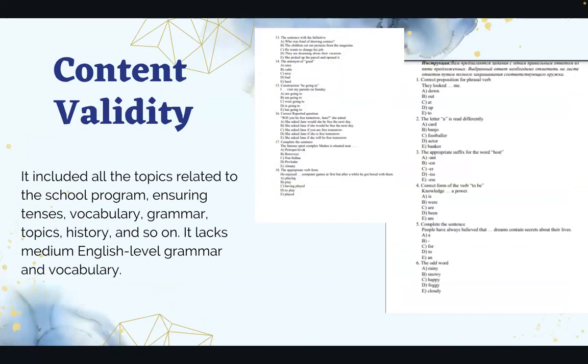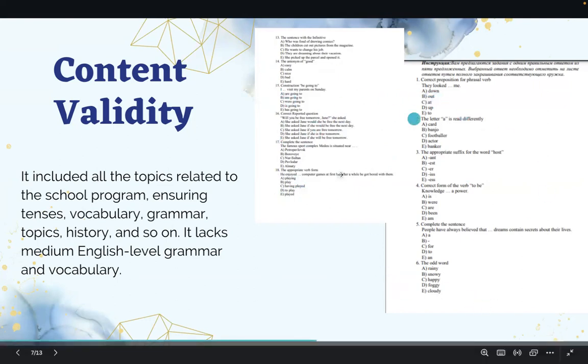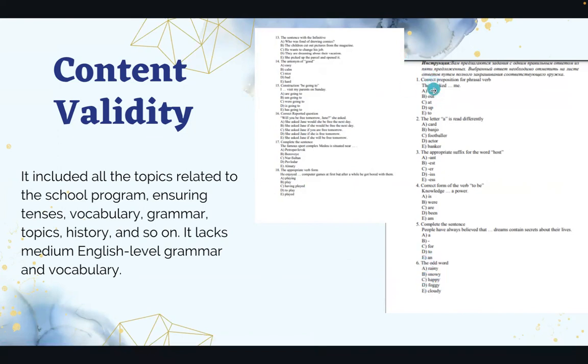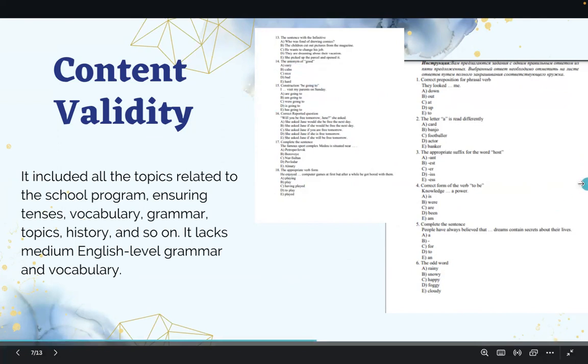And when it comes to content validity, the UNT includes different topics that are related to the school program. For example, tenses, vocabulary, grammar, history, and so on. But sometimes it lacks medium English level grammar and vocabulary. So here are some examples of it. For example, we can see that there are some questions related to vocabulary, the sixth one, and different questions that are related to grammar, for example, the 15th one, the synonym finding, and others.